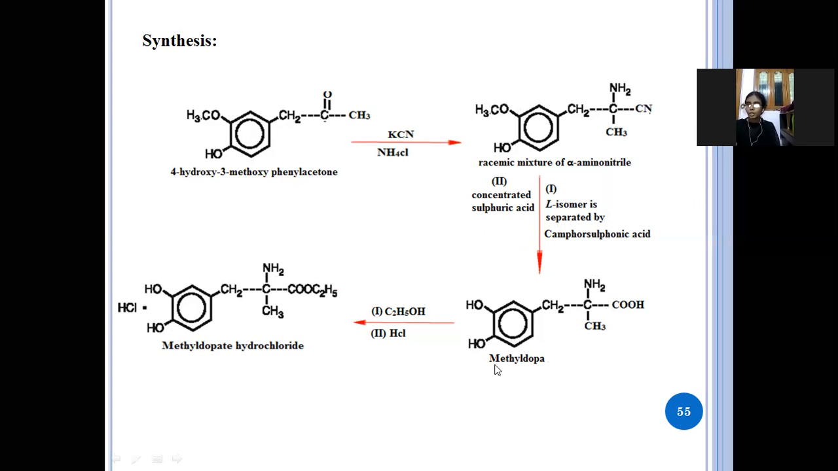So when methyldopa is reacted with ethanol and hydrochloric acid, methyldopate hydrochloride is formed. Here, one hydrogen and the OH are eliminated in the form of water, and the remaining C2H5, the ethyl group, is attached here to get methyldopate, and this is the hydrochloride.